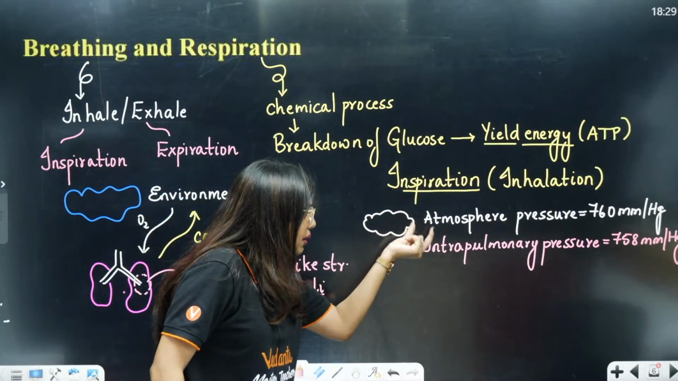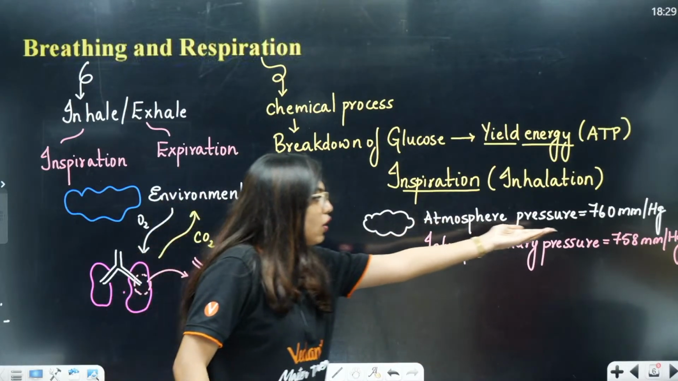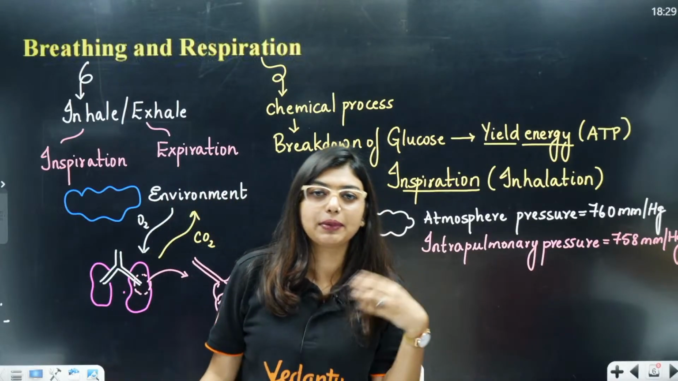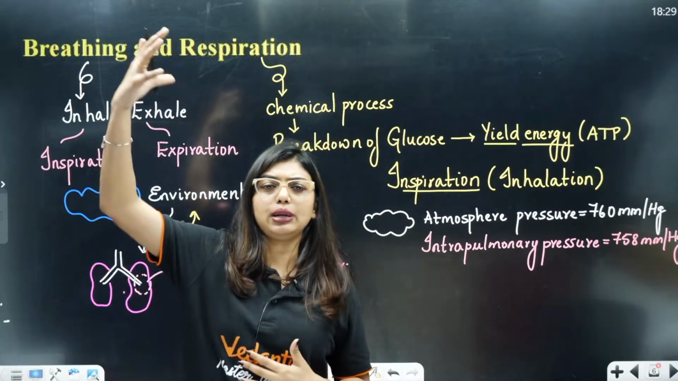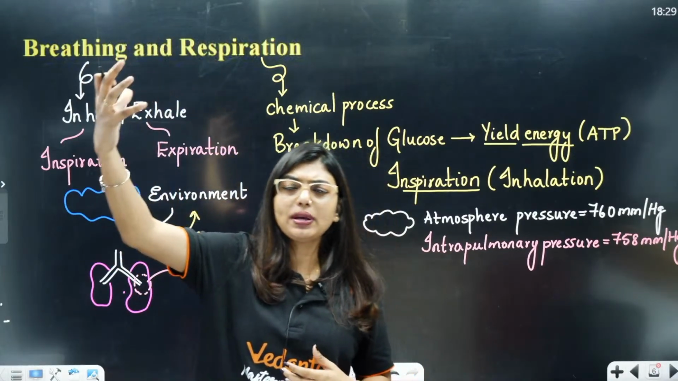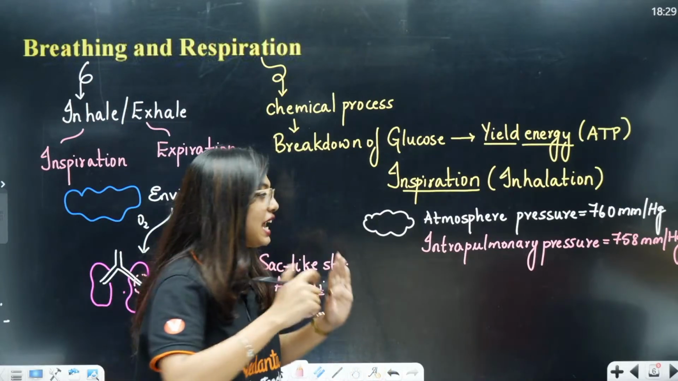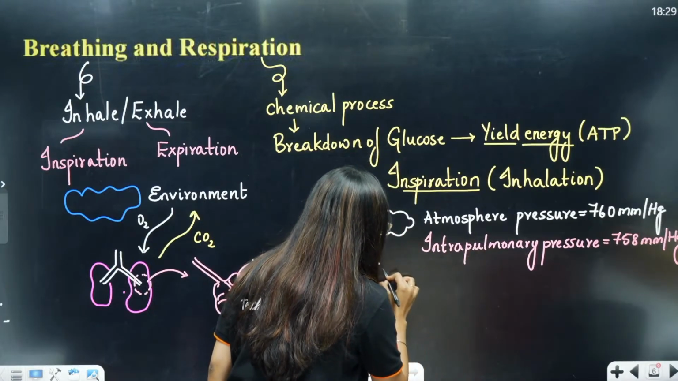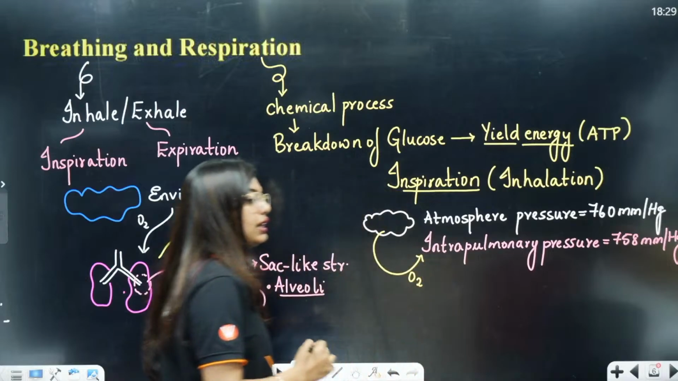So, students, from the atmosphere, air is going to come inside. Obviously, why? Ma'am, because atmosphere has 760 mmHg. My intrapulmonary pressure is only 758 mmHg. That means I am at a lower pressure. Atmosphere is at a higher pressure. So, obviously, air will move from a region of higher concentration to a region of lower concentration. That means here what has happened, students? Here inspiration has happened. Air has got inside. That means oxygen.